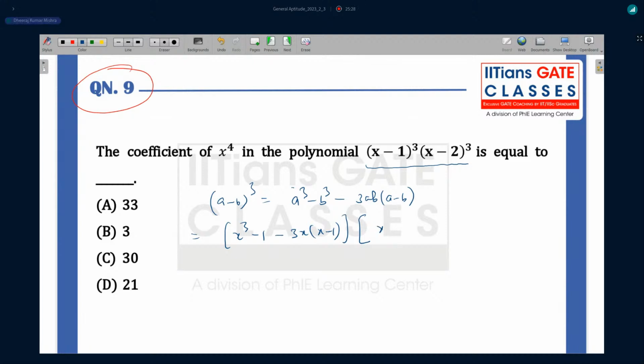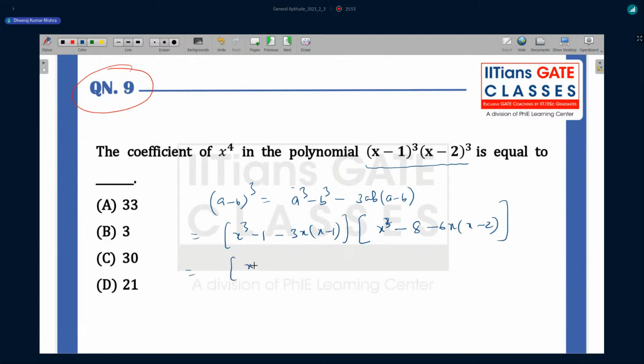Here x cube is going to be 8 minus, I believe this is fine for everybody. Next will be 6x, and then (x minus 2), right? Now you can expand here.